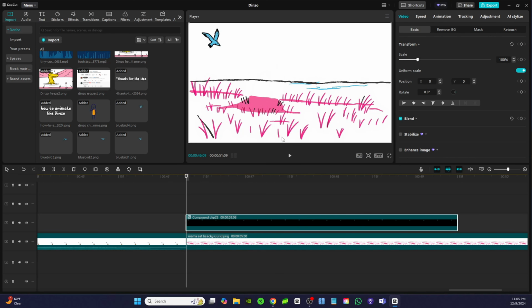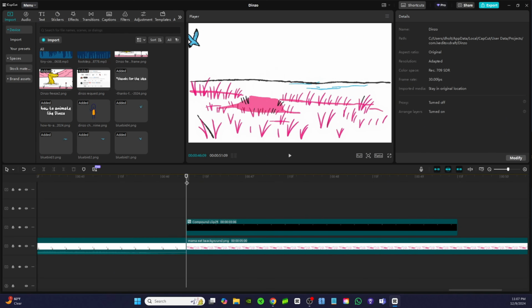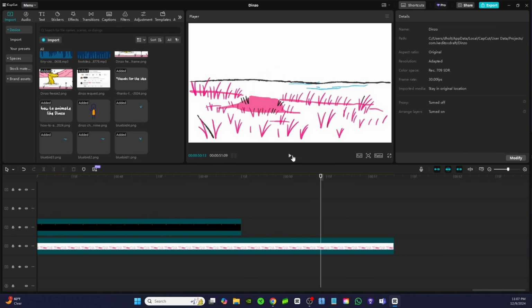We can use keyframes to move it across the screen so it looks like it's flying. So let's go ahead and create a keyframe. And I'll just start off with the first keyframe. I'll hit this button right here where it says transform. I just click on the keyframe and I can move it to where I want it to start. So I'll start him right on the left side, like he's coming in from the sky on the left side. And then I'll just move over a couple frames and I'll drag him on over a little bit. And I'll keep doing that. Now let's play that back. Okay, so you guys get the gist of that.